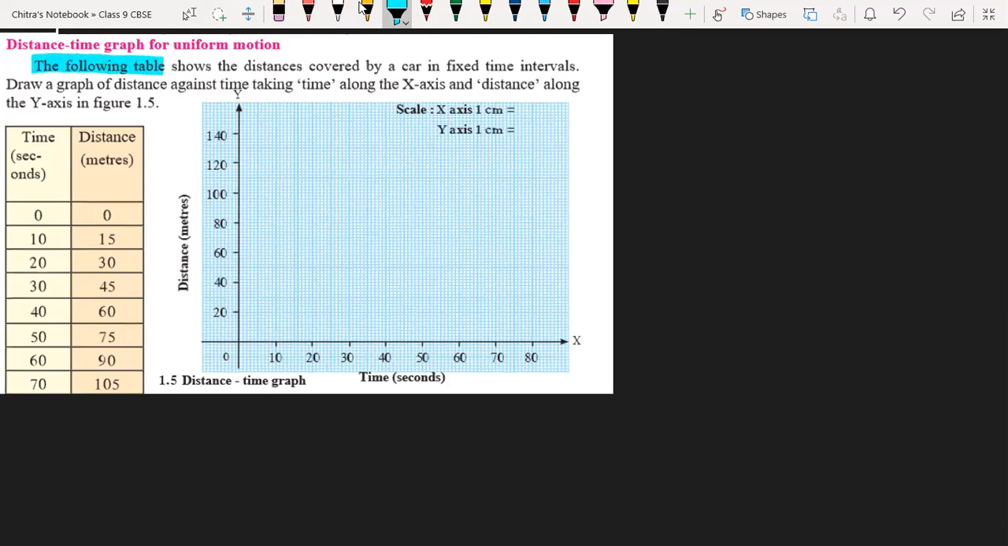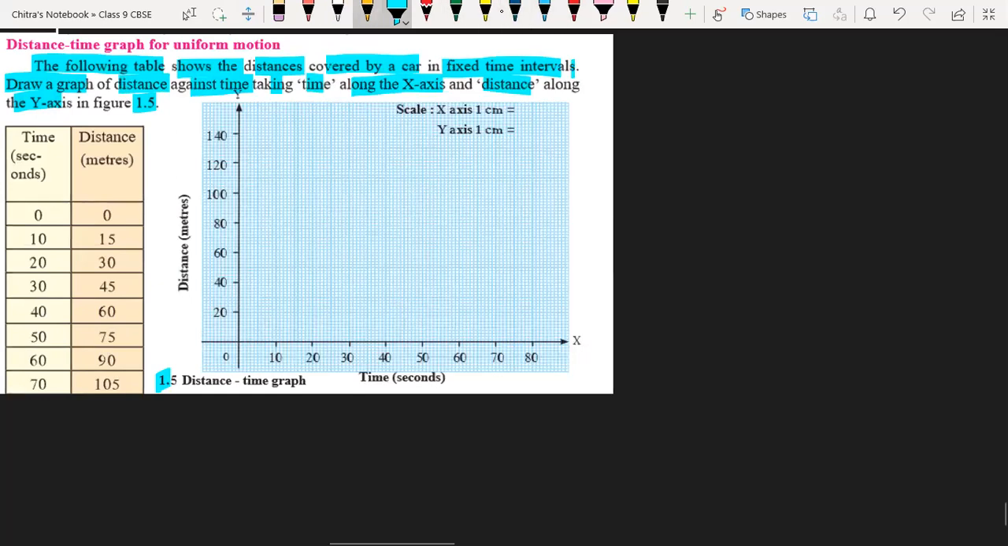Here we have an example like the activity. The following table shows the distance covered by the car in fixed time intervals. So for that we have to draw the graph for distance against time, taking time along the x-axis and distance along the y-axis. In the figure it is 1.5 given over here. Okay, so first we have to understand what is a distance time graph.